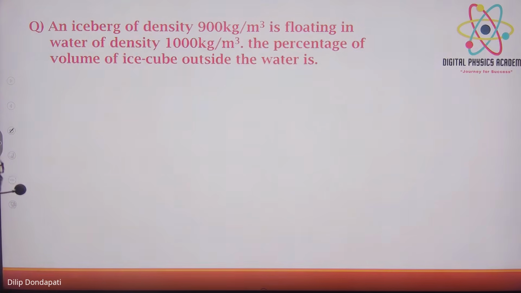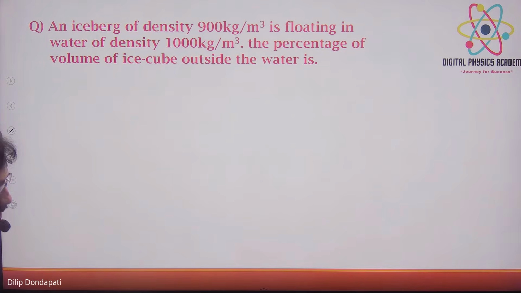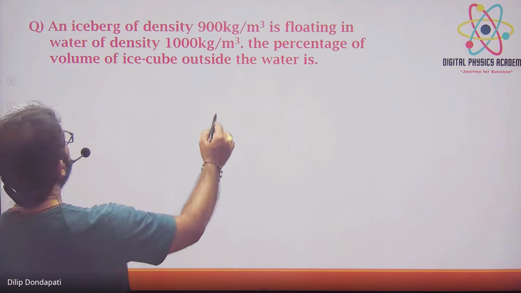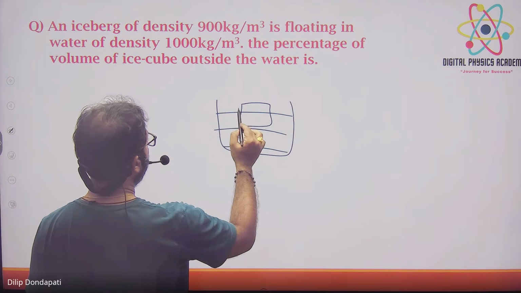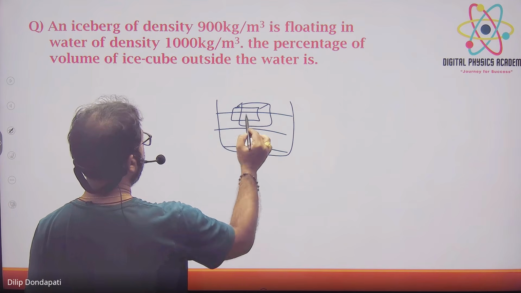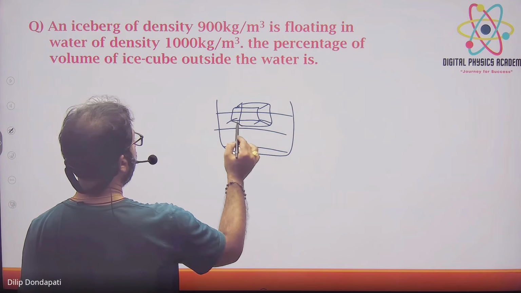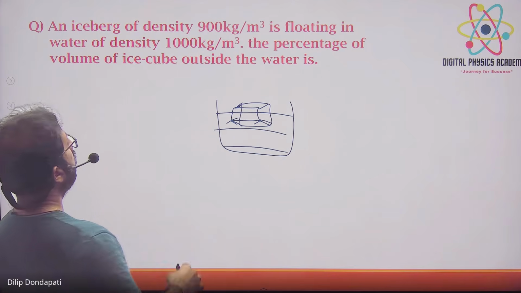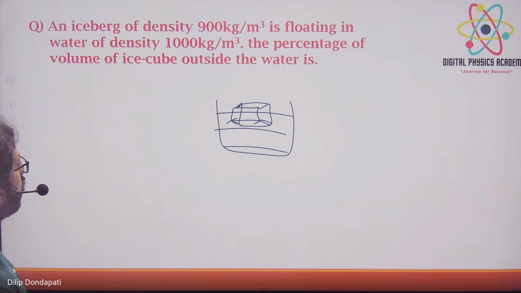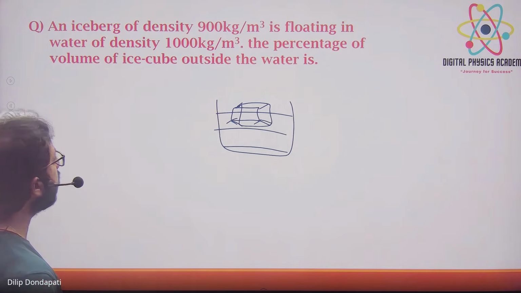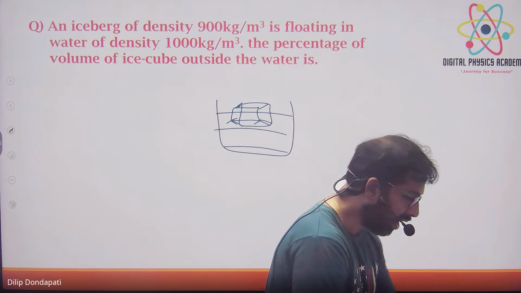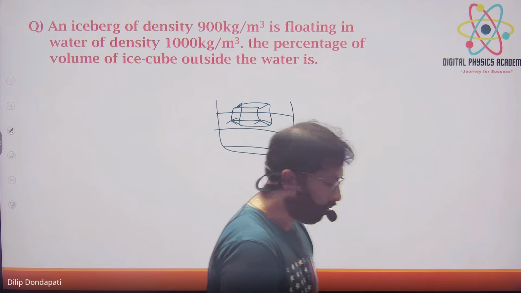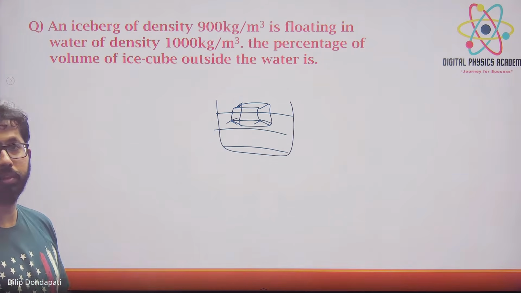An iceberg of density 900 kg per meter cube is floating in water of density this much. Okay, it is floating. Ice cube is floating in water. Both densities are given. The percentage of volume of the ice cube outside the water is how much? Meaning outside the water, how much percentage is there?